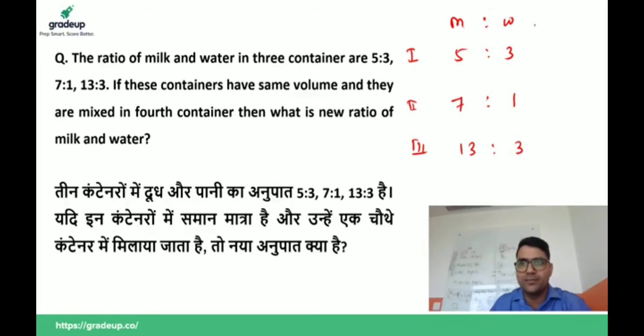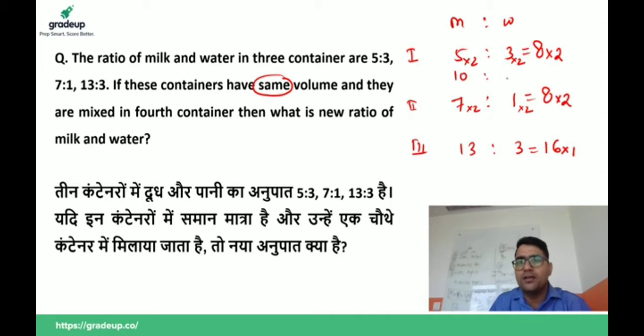Now listen guys, here we have been given the same volume. So sum of this is 8, this is 8, and this is 16. So the volume of all these should be same. First of all, we have to make it same. Take the LCM of 8, 8, 16, which is 16. We have to make it 16. Multiply by 2 here, multiply by 2 here, multiply by 1 here. We have 10:6. We have 14:2. Alright guys, so this is our balanced ratio.